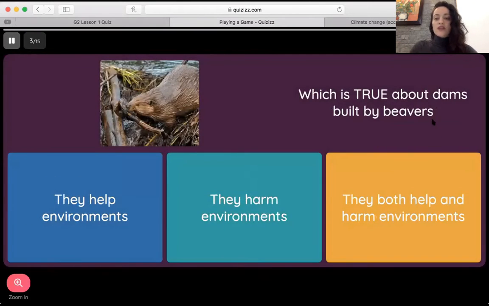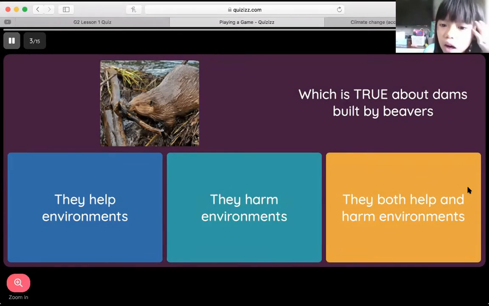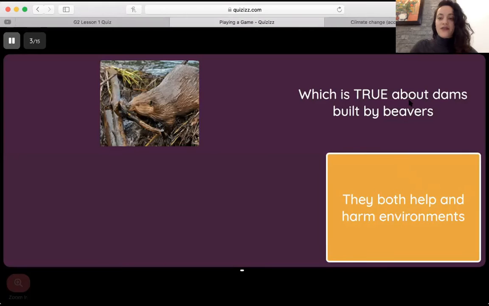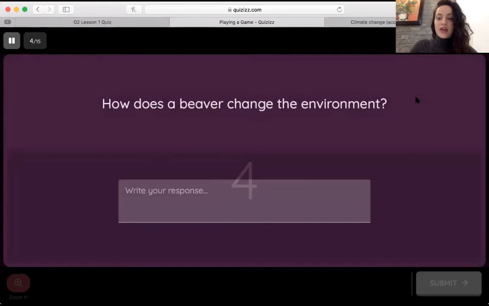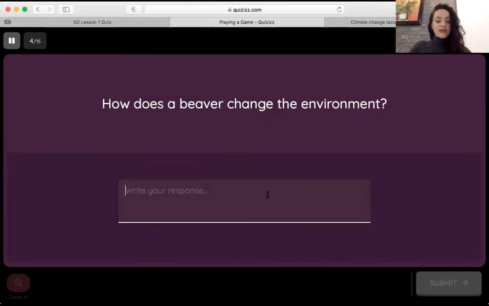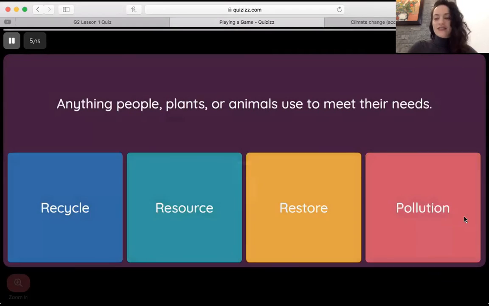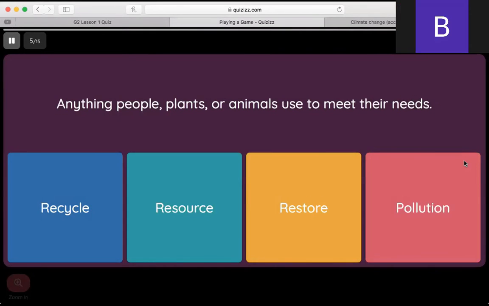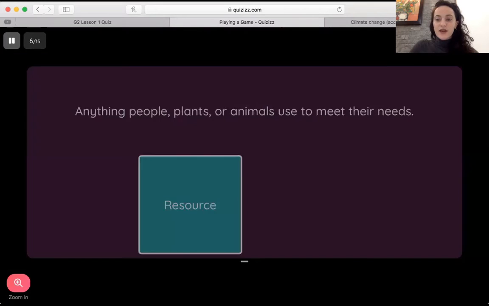Nice work, Bo. Which is true about dams built by beavers? Helen. They both help and harm environments. Excellent. You're right. They help environments by making a new habitat, but they also hurt the environment. All right, we'll skip this one for now since it's asked in other questions on the test, so I just put something random. Question number 5. Anything people, plants, or animals use to meet their needs? Fred. Resource. Nice work, Fred.